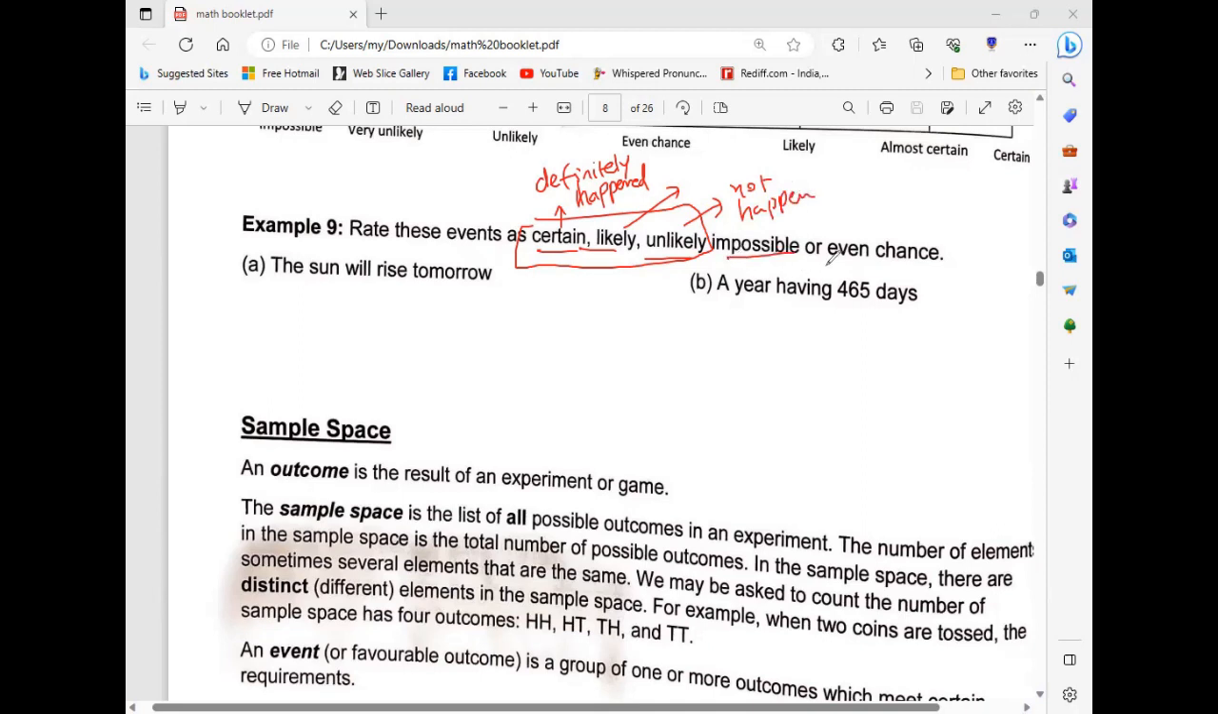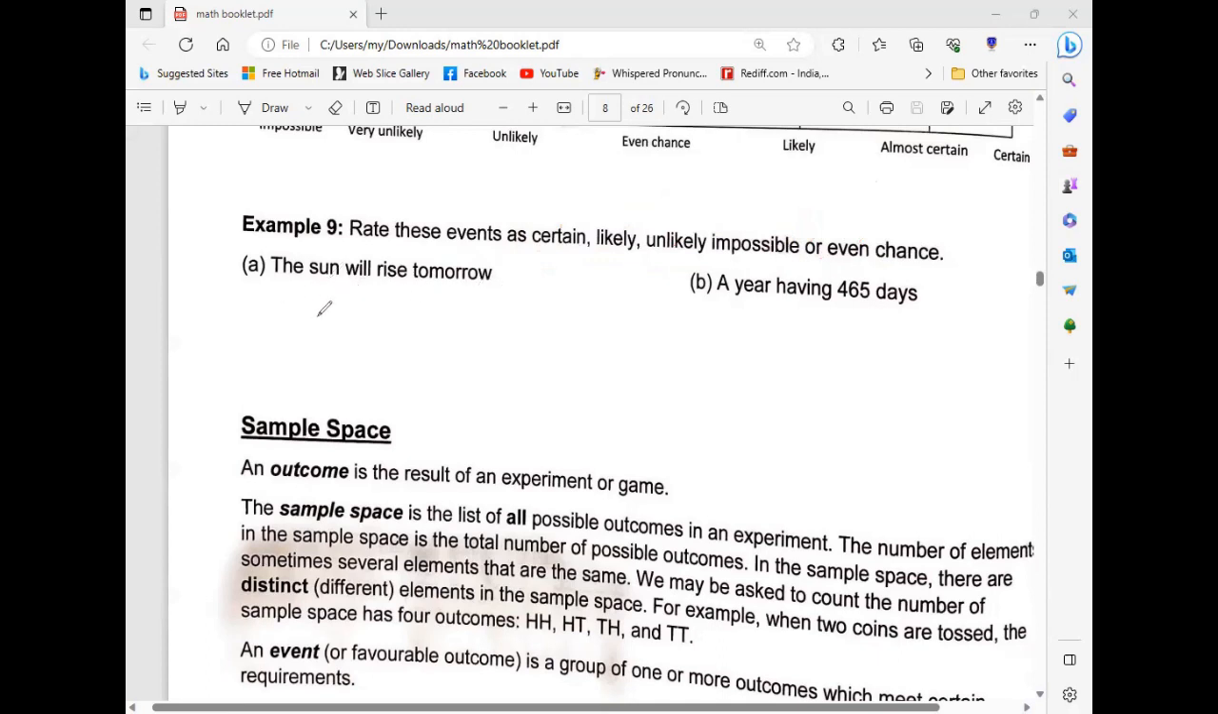And impossible also, or even chances. Impossible also you should use. Impossible means at any cost it was not happening. Or you can also use even, unlikely. Use these words. The sun rises tomorrow, right?